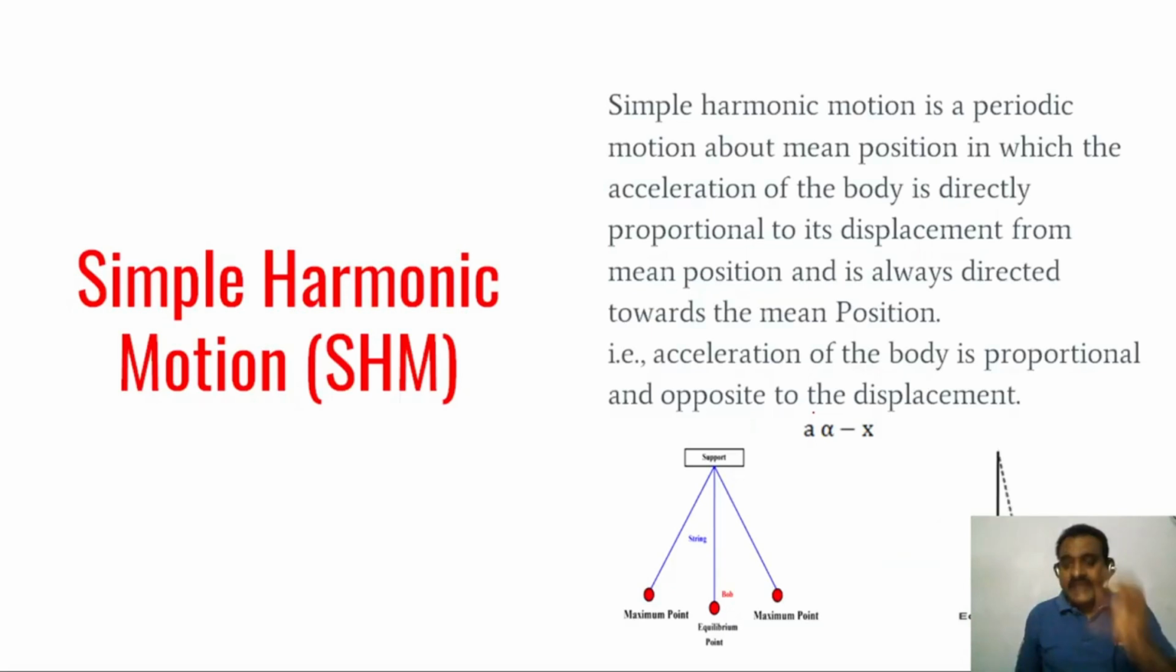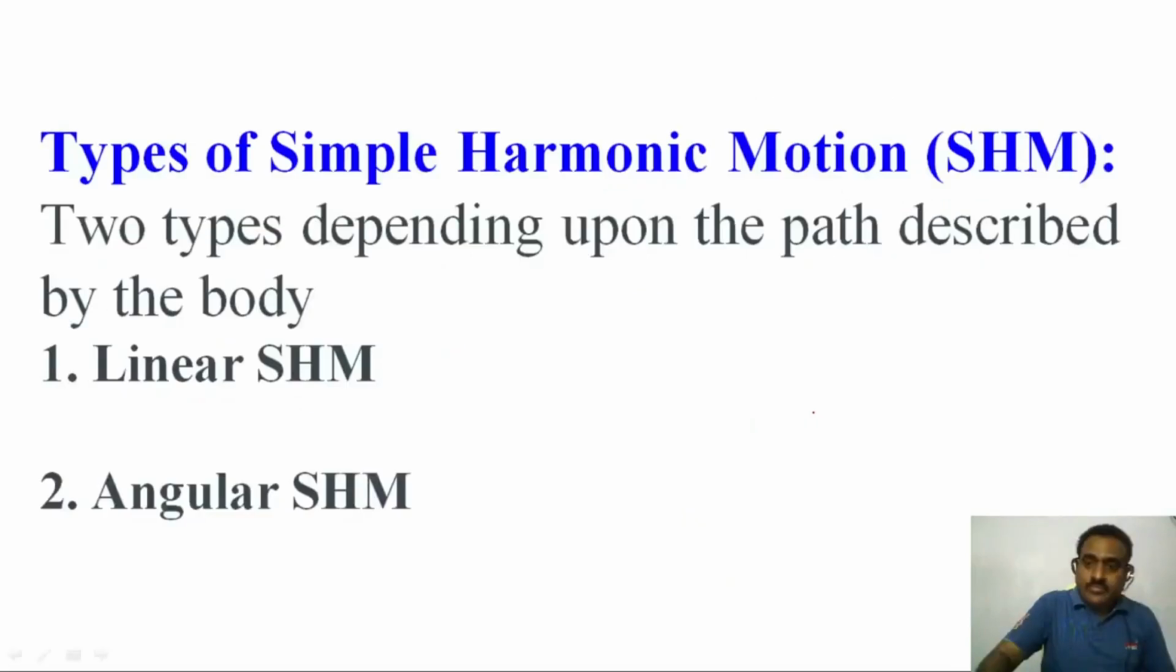This phenomenon is called simple harmonic motion. Types of simple harmonic motion: depending on the path of motion, it is divided into two types. Depending upon the path described by the body, either along a straight line, that is linear simple harmonic motion, or along an angular path.